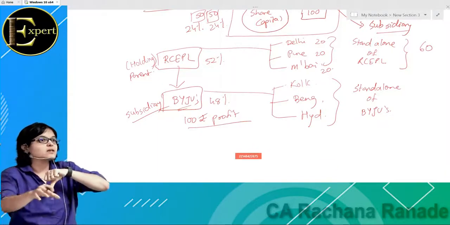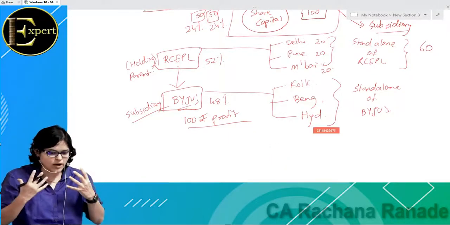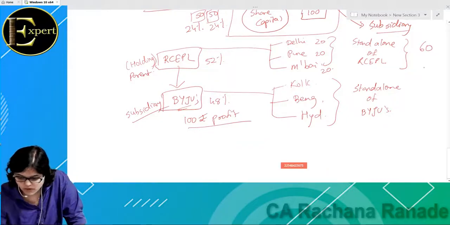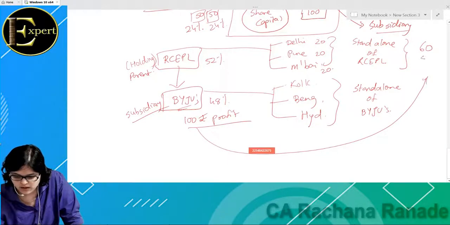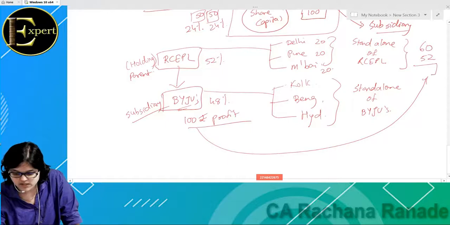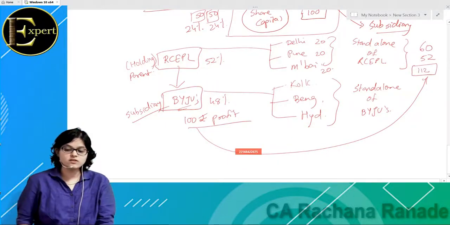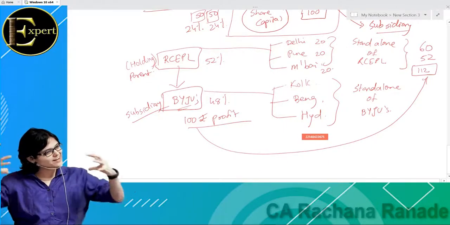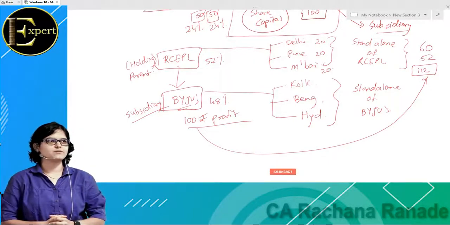So quickly tell me, इसमें से कितना था? 52 out of this is actually of whom? Red Chillies, na? So now tell me, Red Chillies का total profit कितना हुआ? 112. This is not the standalone profit of Red Chillies. This is the consolidated profit of Red Chillies. अब आया क्या समझ में? So consolidated will be what? Only Red Chillies? No, it will be Red Chillies plus subsidiaries.